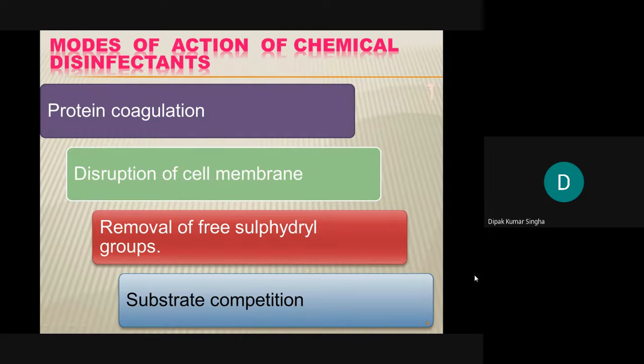Number four is substrate competition. In the case of enzymes, the enzyme and the substrate form a substrate-enzyme complex. Here, the chemical agent binds with the microorganism's enzymes just like a substrate, and that is substrate competition, which inhibits microbial growth.